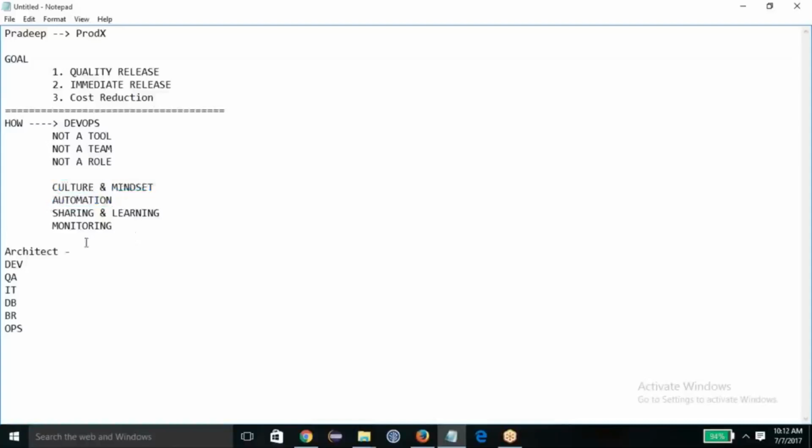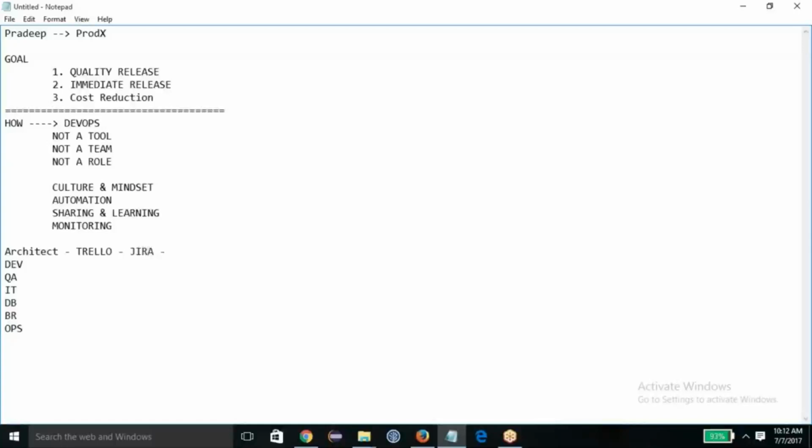But the important thing I'm talking about right now is, how can you work on the automation front? How can you use the tools to get the task done? Because that's important. And then how will this automation help you in terms of sharing, learning, monitoring, and all this stuff. So now let me get started with it. The architect is the person who designs the software, so he's going to use some tools, like Trello. Sometimes the architect uses Jira as well for the project management modules.